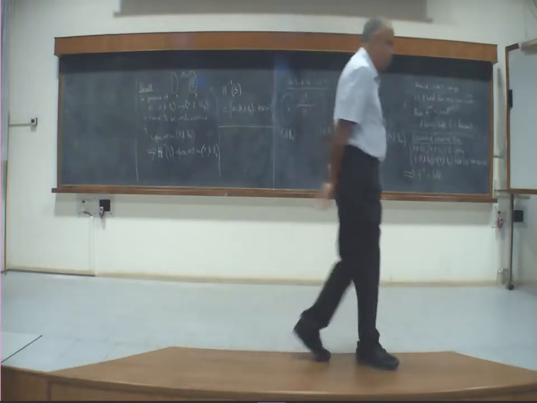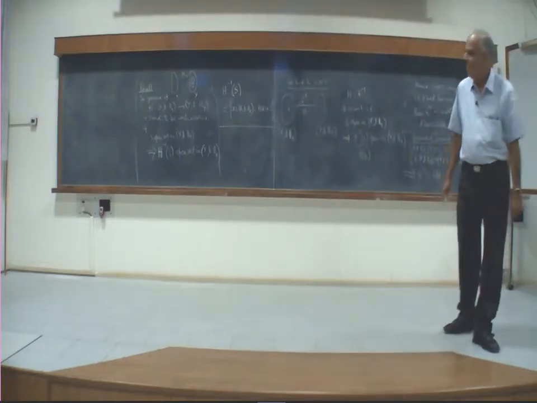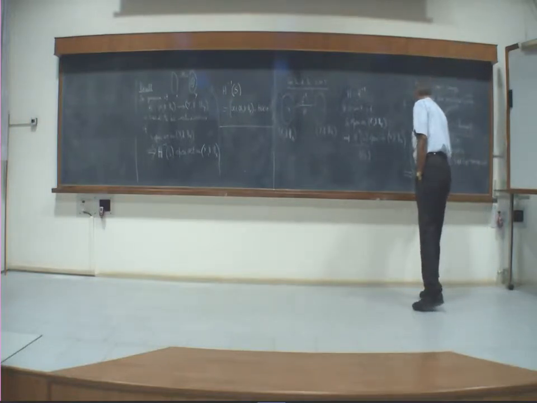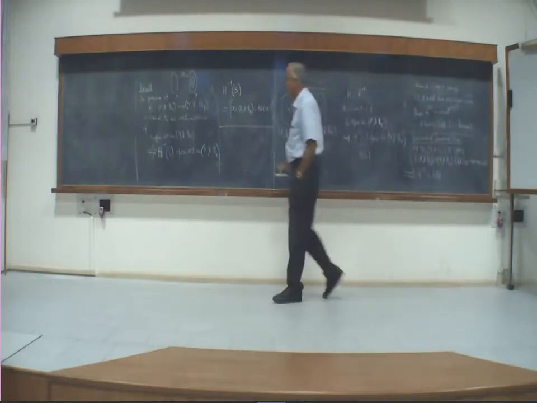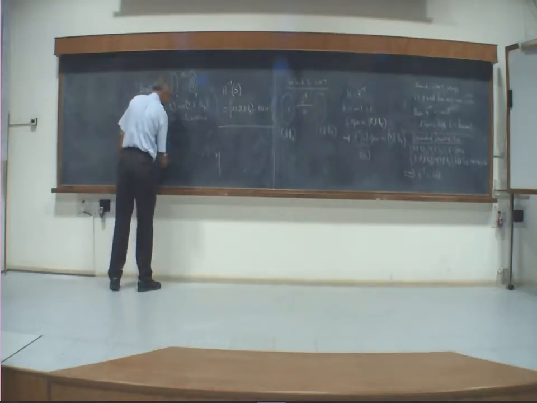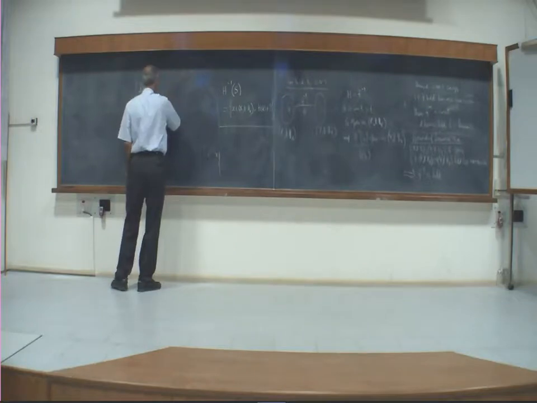Now before I go to the Hilbert spaces, it just occurred to me that since I am talking about inverses, let me go back to situations where we were comfortable with inverses, namely matrix theory.